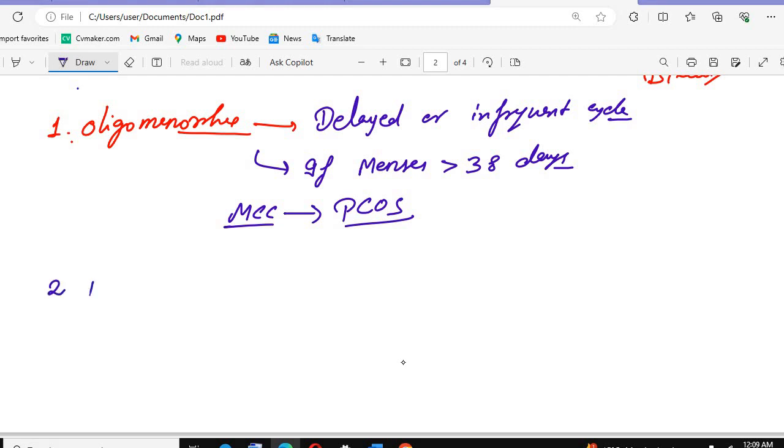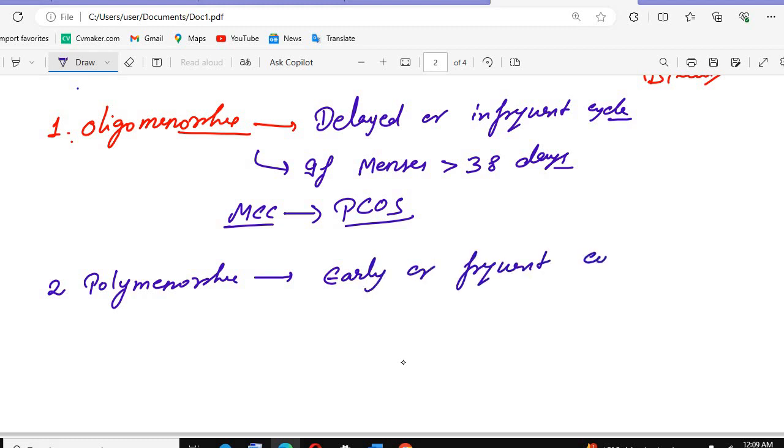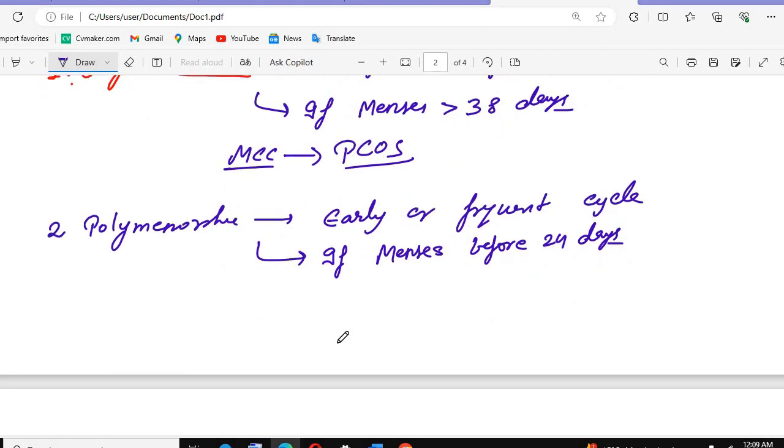Then the second one is the polymenorrhea. Polymenorrhea is the early or frequent cycle. If menses occur before 24 days, we call it polymenorrhea. अगर menses हो रहा है बिफोर 24 दिन से पहले, bleeding हो जाती है, and the average cycle is 24 days, less than 24 days, we call it the polymenorrhea condition.